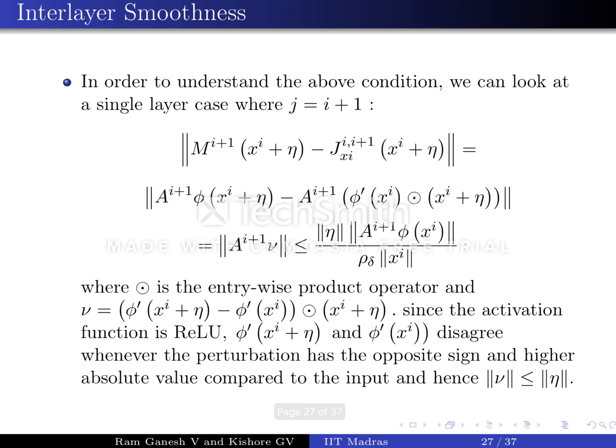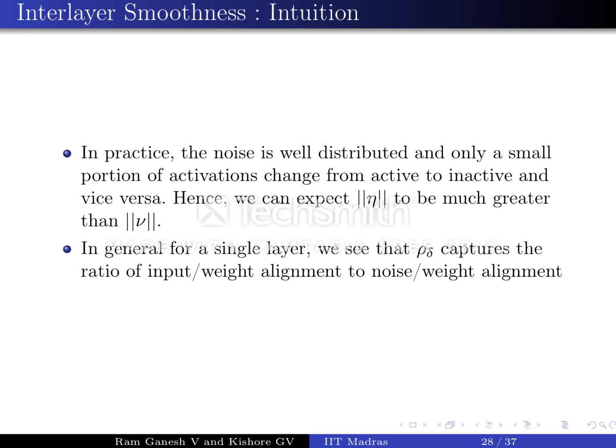So in order to make more sense of the condition given above, let us take a simple single layer case where j is equal to i plus 1. As you can see, after doing some basic operations, when the activation function has an opposite sign, phi dash of x of i plus eta and phi dash of x of i disagree. In practice, the noise is well distributed and only a small portion of activations change from active to inactive. Hence, we can expect the norm of eta to be way greater than the norm of nu. So in general, we can see that for a single layer, rho delta captures the ratio of input weight alignment to the noise weight alignment.